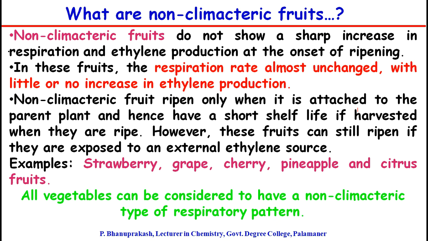Non-climacteric fruits ripen only when they are attached to the parent plant, which is exactly opposite to the climacteric fruits. Hence, these non-climacteric fruits have a short shelf life if harvested when they are ripe. But these fruits can still ripen if they are exposed to an external ethylene source. Examples of this class of fruits are strawberry, grapes, cherry, pineapple, and many citrus fruits. All vegetables can also be considered under this type of pattern.